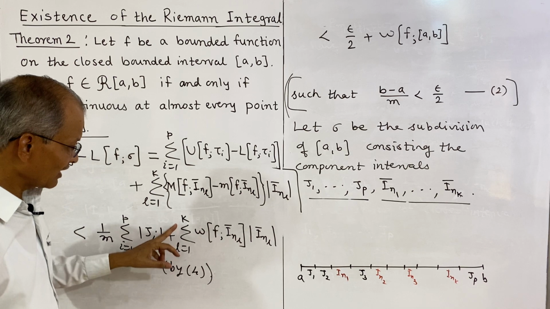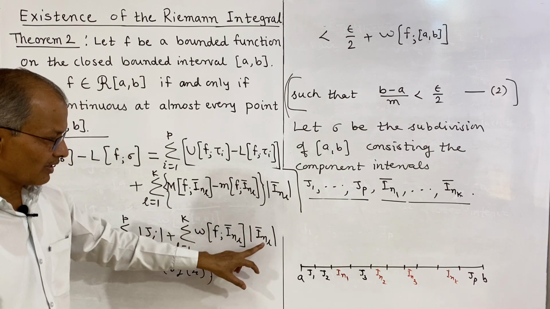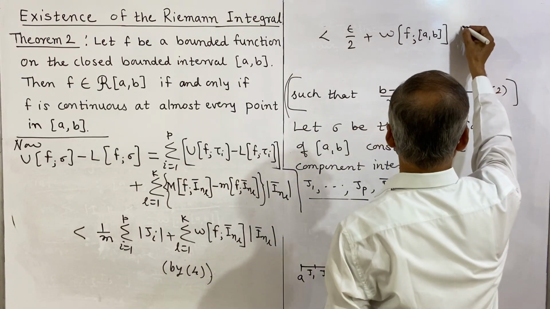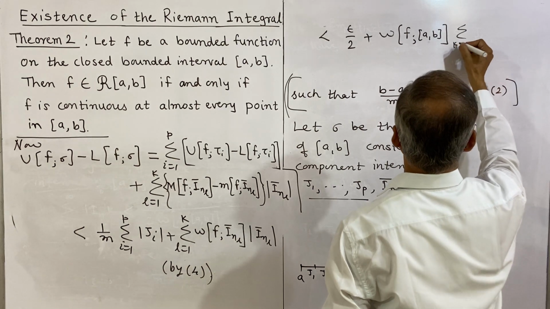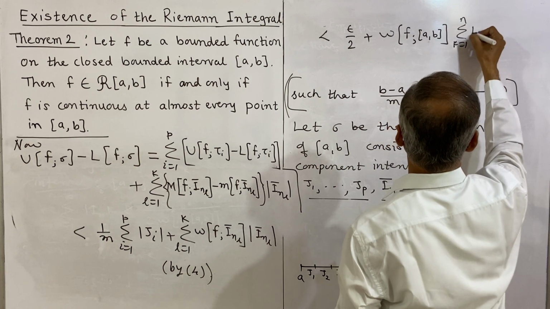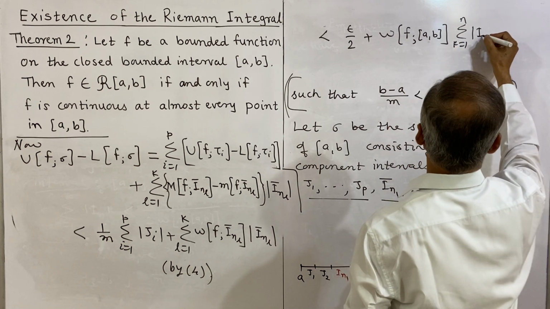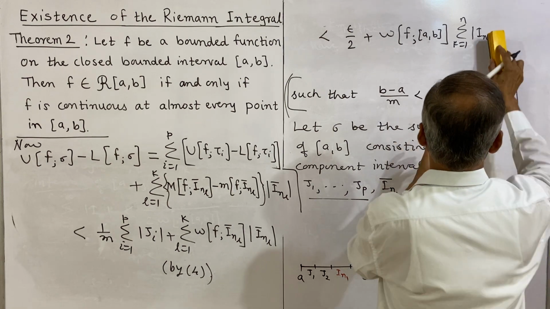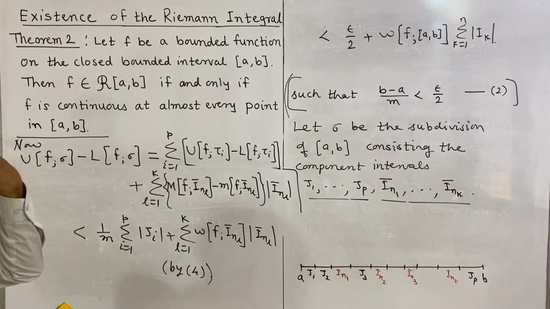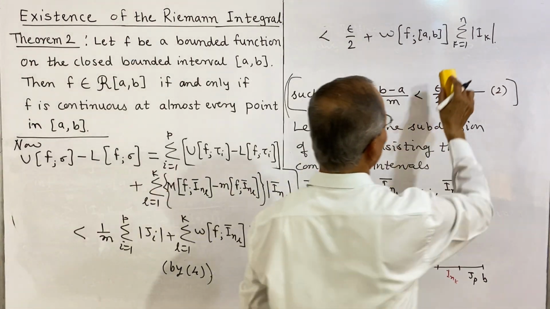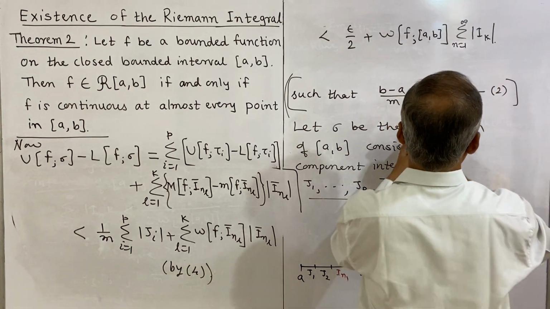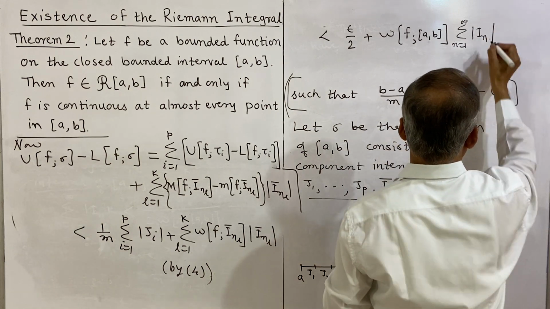And what is the summation, k taking value 1 to k, of this length I_k, and that can be written as less than the summation, k takes value 1 to n, of the length I_k. So the length of I_k, the whole length, or earlier we have taken it in terms of infinite numbers, so I shall write this as n taking value 1 to infinity of I_n.